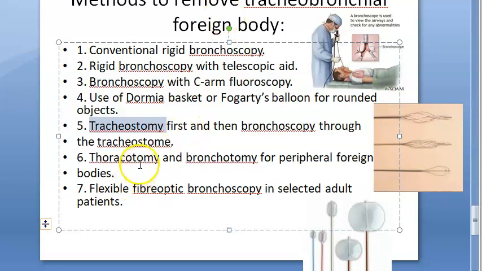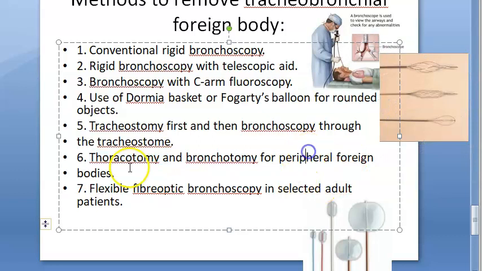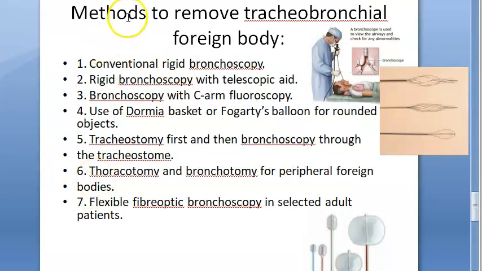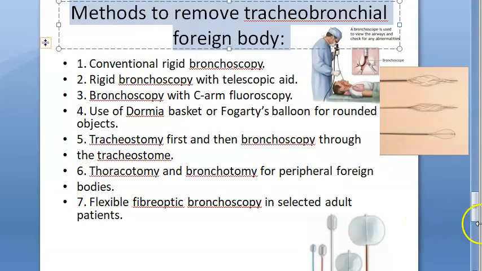That is an option. Thoracotomy, bronchotomy for peripheral foreign bodies. If it is peripheral, if it is not central, then they have to do some thoracotomy, bronchotomy. Thoraco means what? Thorax. Right. Then flexible fiber optic bronchoscopy in selected adult patients. So again, bronchoscope. Everywhere you have bronchoscopy, bronchotomy. Okay. So this is the method to remove tracheobronchial foreign body.